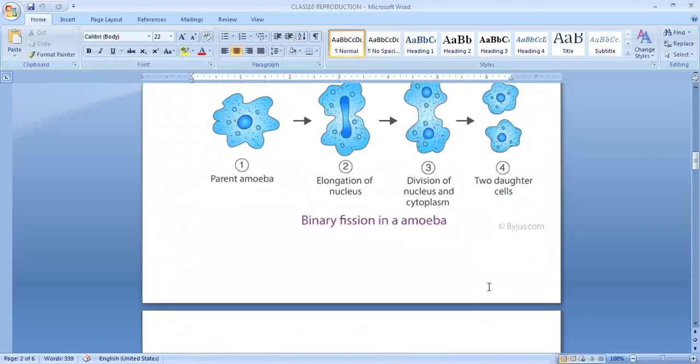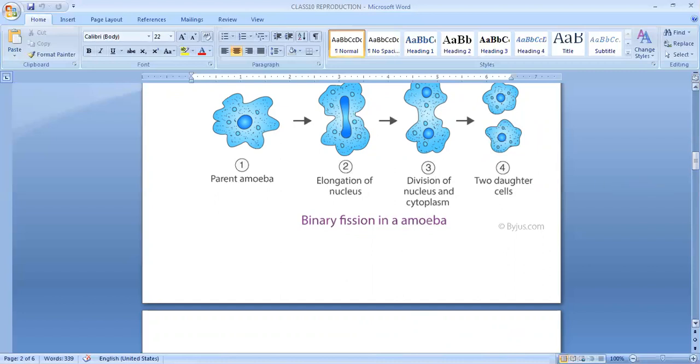We can also see multiple fission where many daughter cells are formed by a single division of the parent, and it occurs in unfavorable conditions in amoeba. So that is also one of the modes of asexual reproduction. First karyokinesis takes place and then cytokinesis. Karyokinesis means during such a type of division, first the splitting of the nucleus takes place, which is called karyokinesis. And after the nucleus, the cytoplasm starts splitting, which is known as cytokinesis, and daughter cells are formed. So we can say there is no natural death of the parent. An organism such as amoeba is immortal in nature.